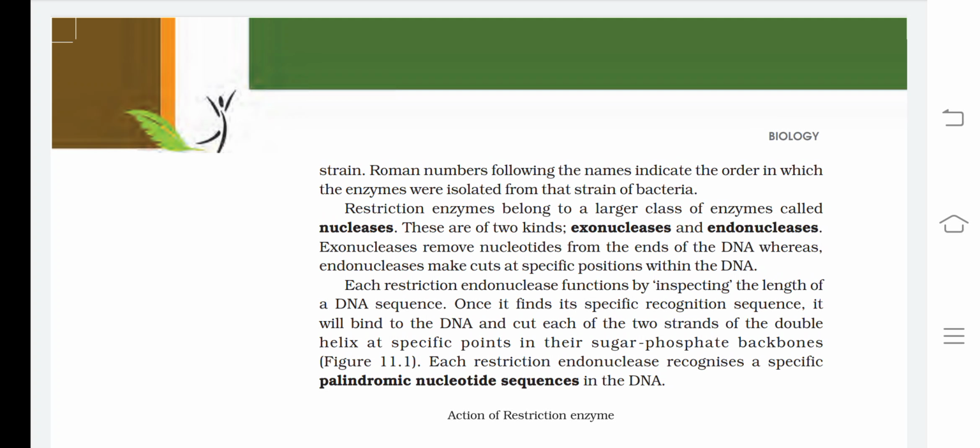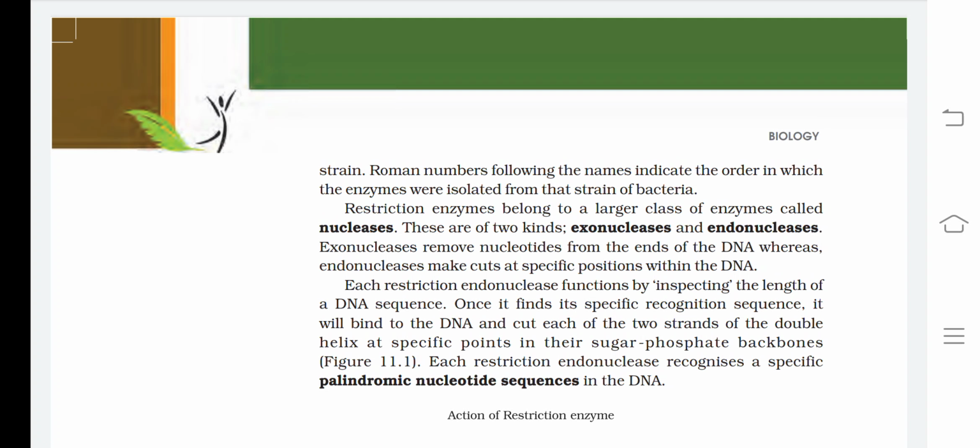Restriction enzymes belong to a larger class of enzymes called nucleases. These are of two kinds, exonucleases and endonucleases. Exonucleases remove nucleotides from the ends of a DNA, whereas endonucleases make cuts at specific positions within the DNA.